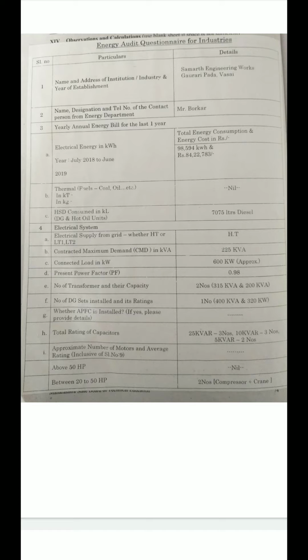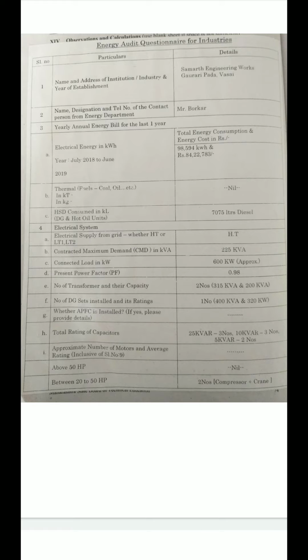For that, the industry cannot give any amount. The next is HSD consumed in KL, meaning for the diesel generator, how much oil or diesel the industry uses. This one is 7,075 liters of diesel.